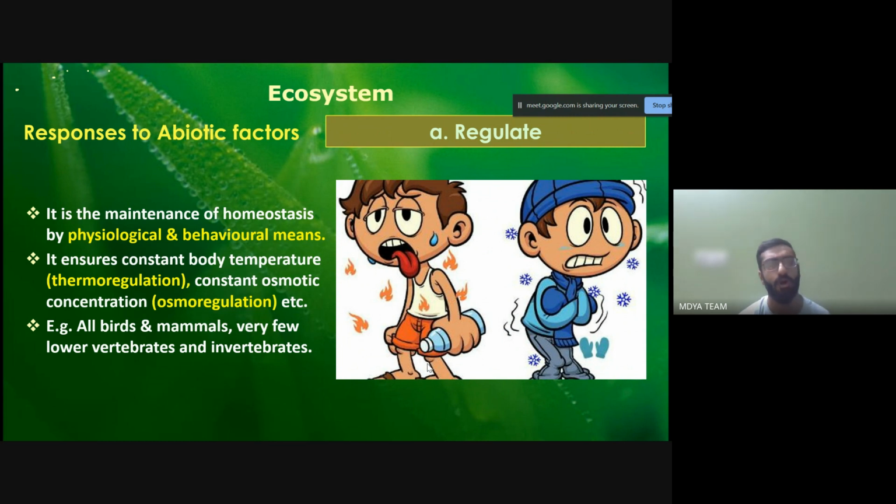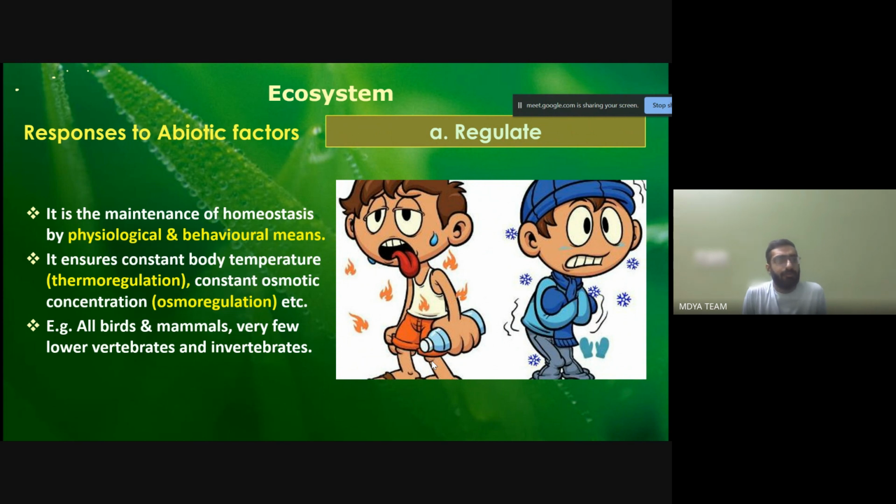Okay. So all birds and very few lower vertebrates and invertebrates are the examples which maintain homeostasis through the process of regulation. So what is it? It means that it maintains homeostasis through physiological functions. Physiological functions means, for example, I give you an example of yogic practice. Like in winters, our body is not able to maintain warm temperature because there is too much external cold environment outside.